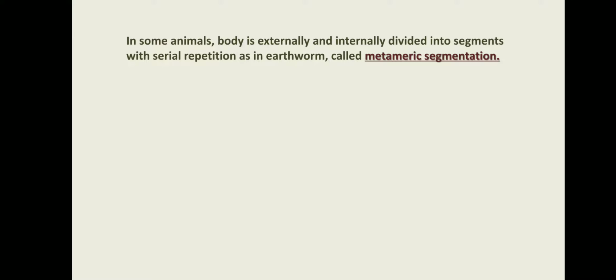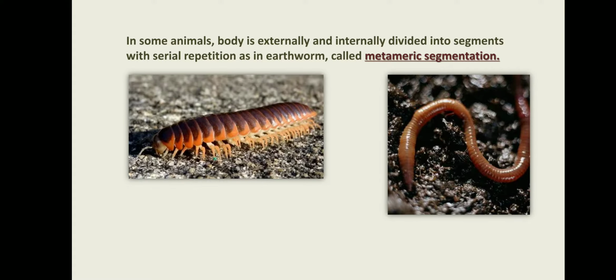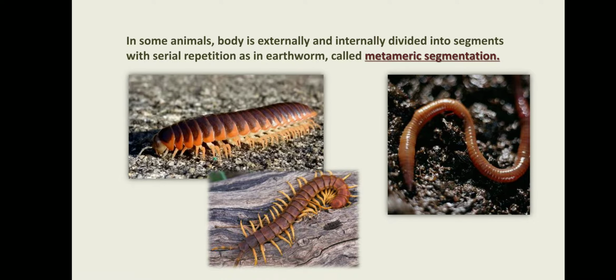In some animals, the body is externally as well as internally divided into segments with serial repetition, as in the earthworm, Annelida group, and this property is called metameric segmentation. We are observing the different segments here. Earthworm, and this is Nereis. The body is segmented internally as well as externally.